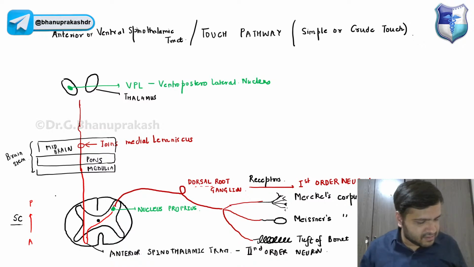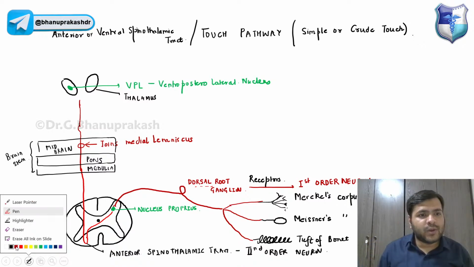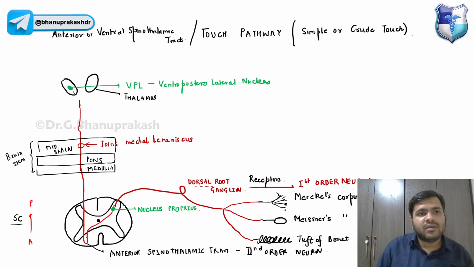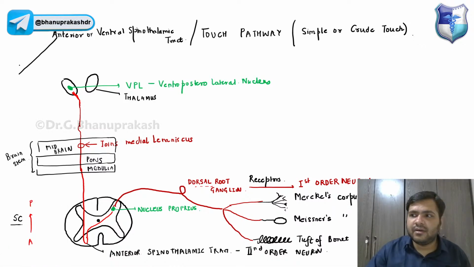The medial lemniscus will go and end over here. And from here, you already know the topmost part: the sensory cortex. Again, it is the same for both pathways. It is areas 3, 1 and 2.